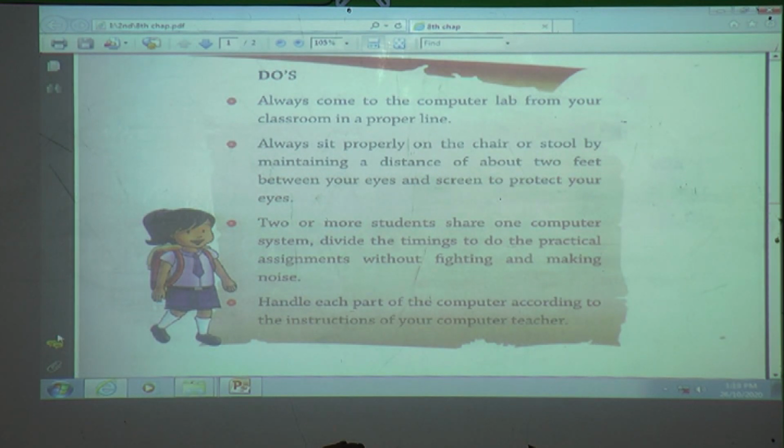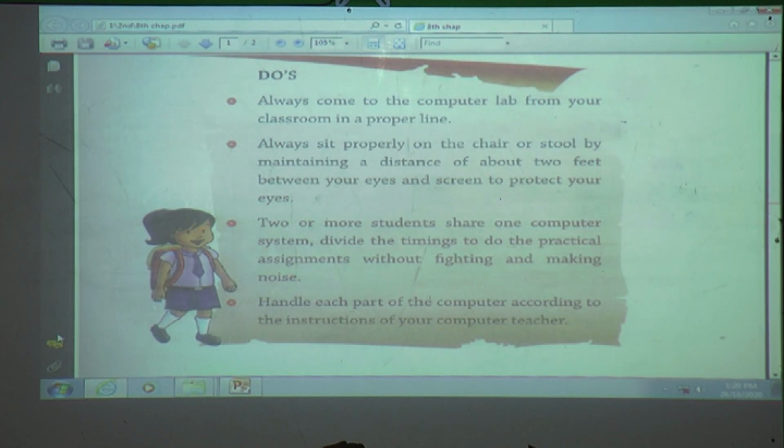When you come into the computer lab, keep your shoes outside. Why? Because when you are going here and there, we use shoes continuously, then our shoes have dust.